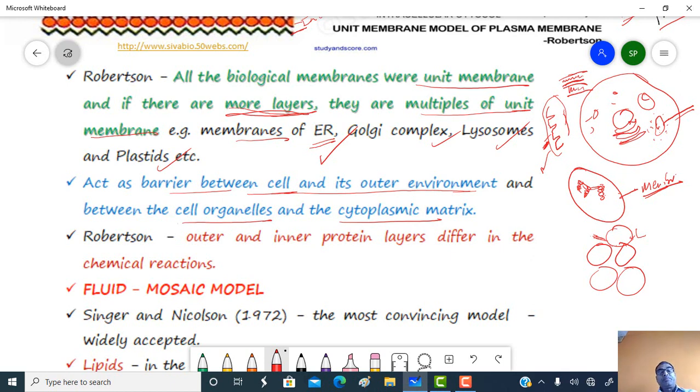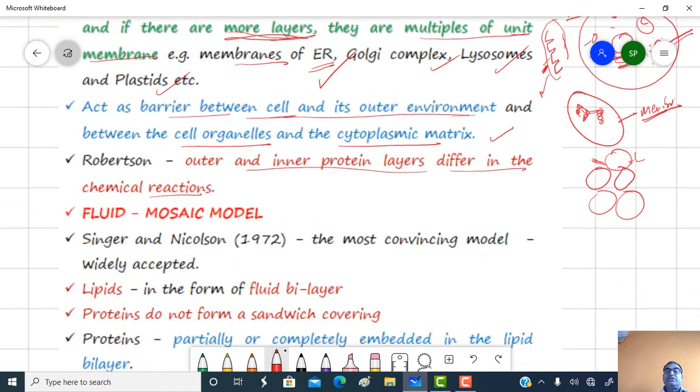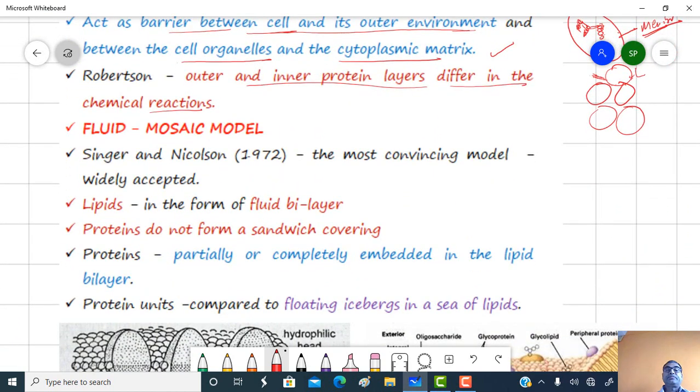So according to Robertson, this unit membrane or plasma membrane acts as a barrier between the cell and its environment, and between the cell organelles and the cytoplasmic matrix. Robertson also considers that the outer and inner protein layers differ in their chemical reactions. No doubt, as chemically they are different, they will show different chemical reactions.